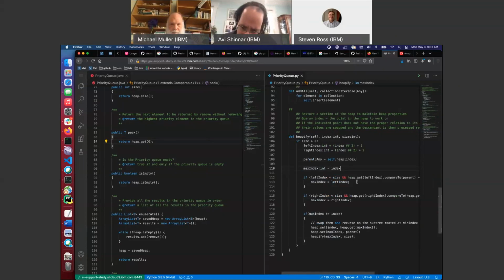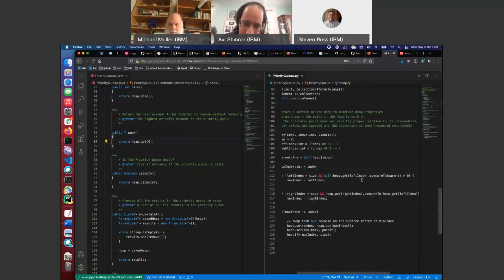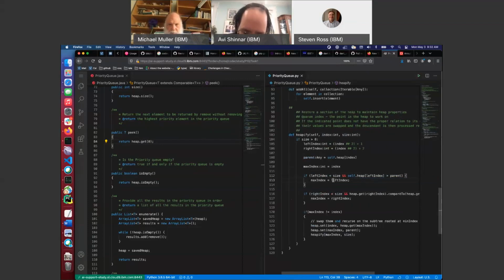The first time you run it, you'll get bitter complaints, and they're easy to fix. Self.heap.get, nope, left index. And we're comparing to parent, greater than 0, so we're saying that it's greater than parent. I think that in Python, yes, it's greater to compare, assuming the thing overrides greater. If not, oops.